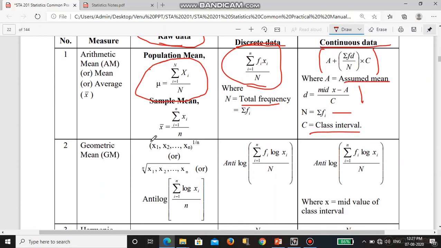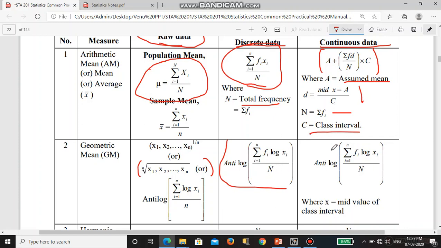And for geometric mean, for raw data, it is the nth root of x1 x2 up to xn. And for frequency data, it is the antilog of summation of fi log xi divided by n.